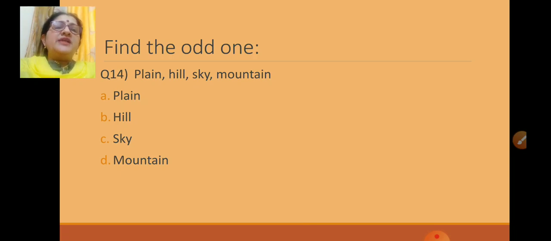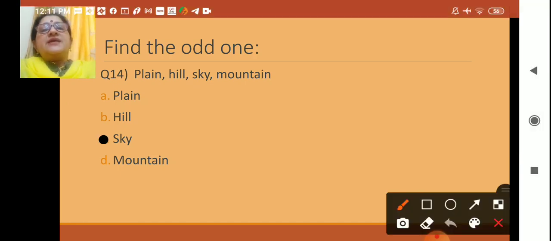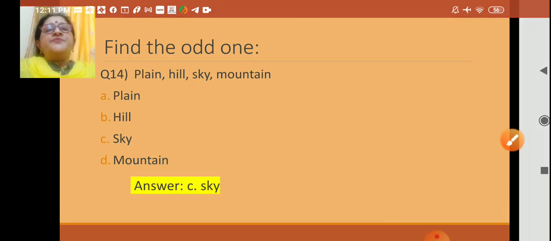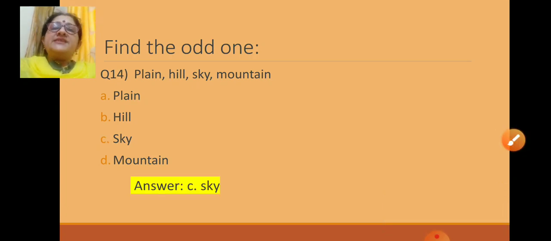And which is not in the group? Sky. Why? Plain, hill, mountain are kinds of lands. And sky is not a land. So here the odd one is sky. Let us see if this answer is correct or not. Yes. See, sky. The odd one is sky.